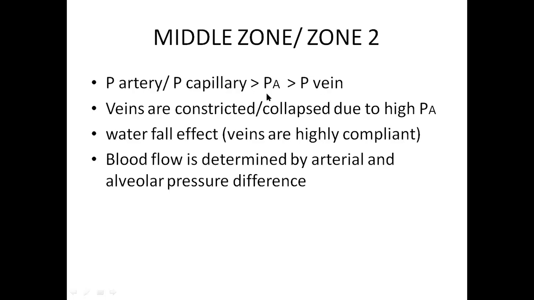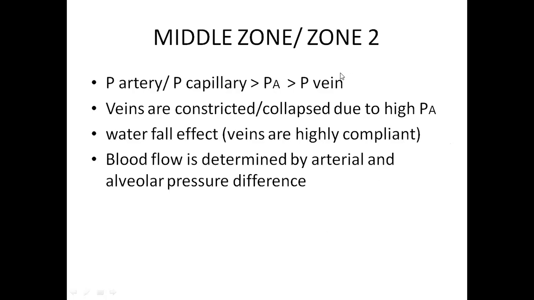Sometimes in between, even when the alveolar pressure is more than the venous pressure, these veins will relax, catching the blood coming from the pulmonary capillaries. Imagine it like the ground which catches waterfall water, right? You saw a waterfall: water coming from the upper ground level will fall onto the lower ground level. Similarly, when the capillary pressures overcome the alveolar pressures, this blood coming out of the pulmonary capillaries will fall into the pulmonary vein, just like your waterfall.